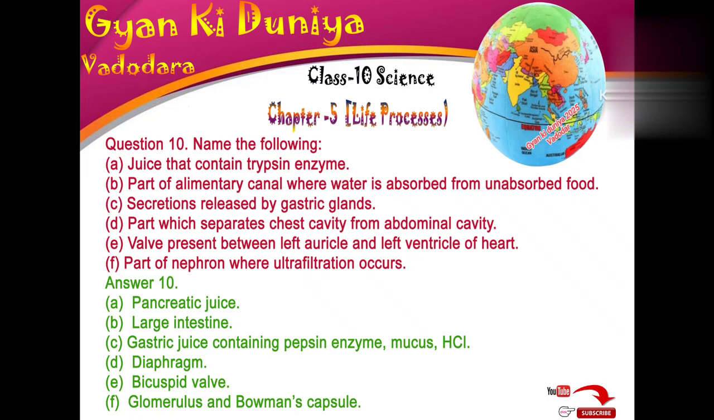Answer: A. Pancreatic juice. B. Large intestine. C. Gastric juice containing pepsin enzyme, mucus, HCl. D. Diaphragm. E. Bicuspid valve. F. Glomerulus and Bowman's capsule.